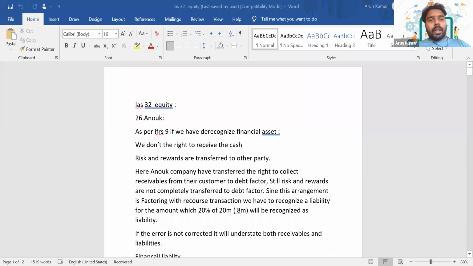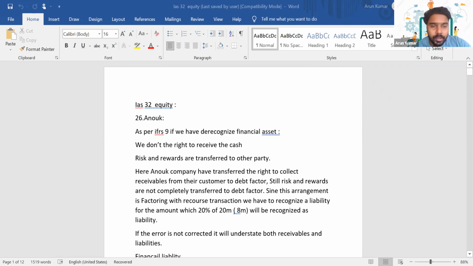So first of all, we'll start off with the main accounting standards. I will go in the order in which our chapter goes. So first of all, let's revise IAS 16. So we'll start off with IAS 16. IAS 16 deals with PPE, right? So IAS 16 deals with PPE.